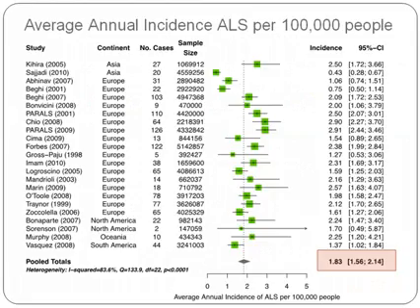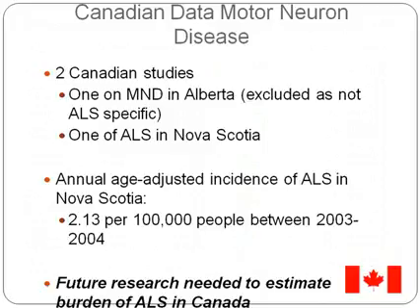The average annual incidence, these are listed by continent. Not that much difference between continents, but it's about 1.83, which doesn't sound like a lot of people, but again, a very high intensity of care and high mortality. There were only 2 Canadian studies, and one did not look at ALS specifically. They looked at motor neuron disease, which can include other types of ALS-like conditions. There was only one study of ALS in Nova Scotia. You can see the estimate at the bottom, and so we really need more research for this condition.